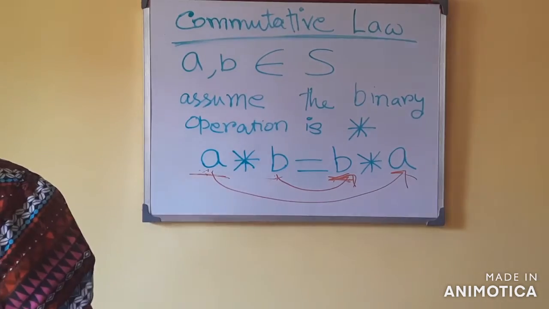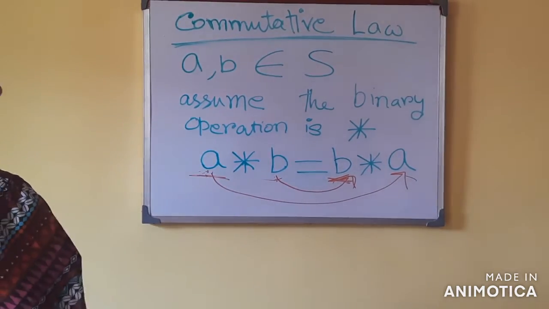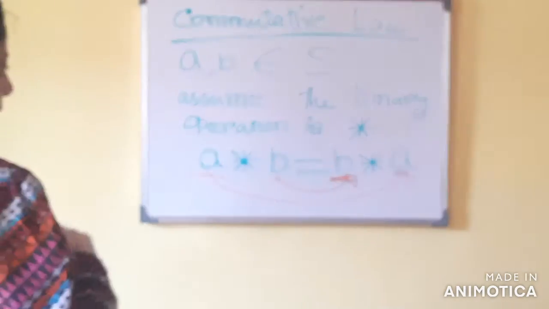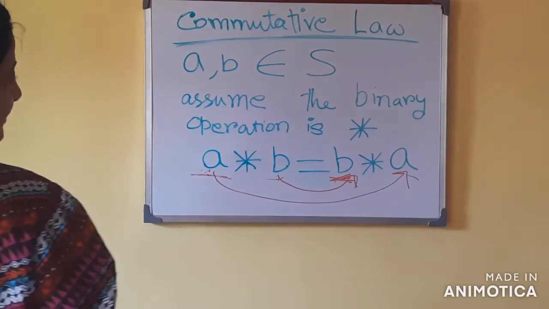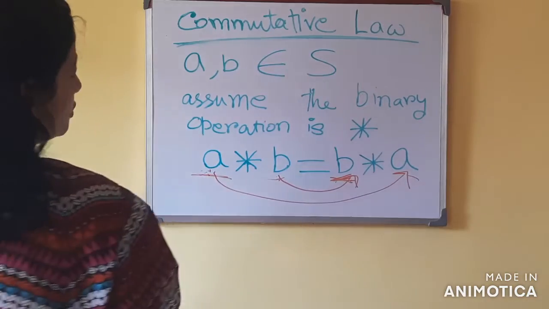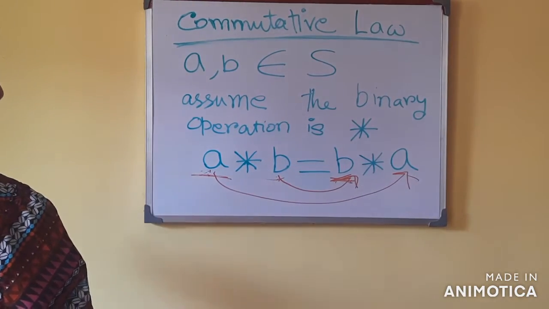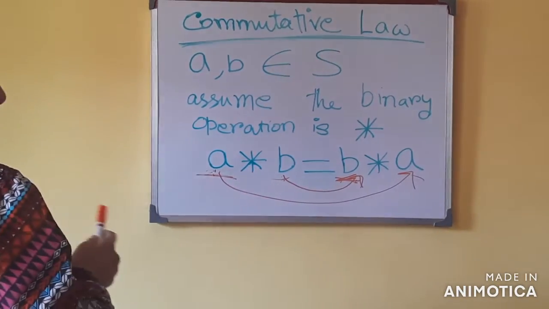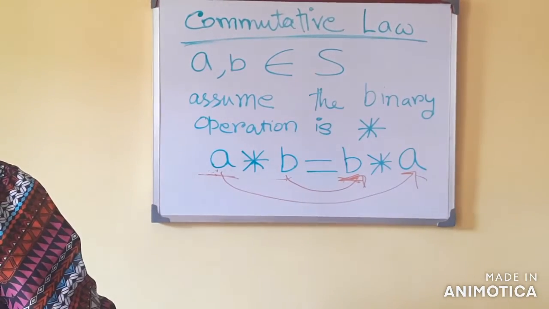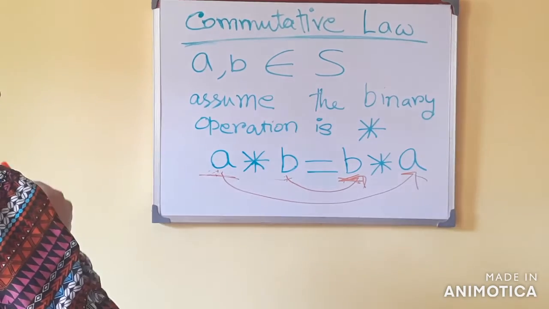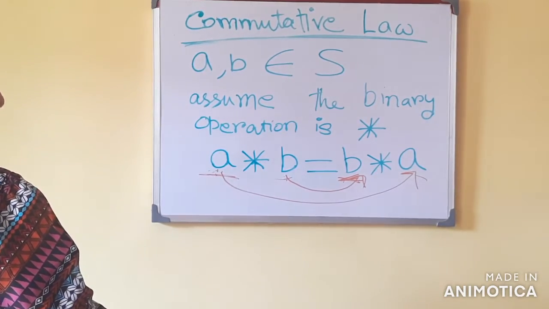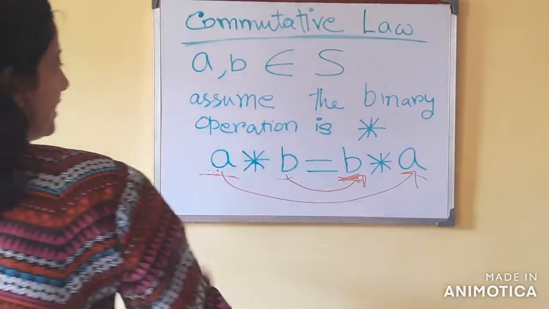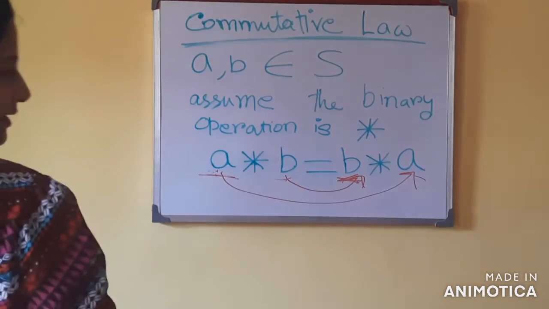So two things are needed for this commutative law. Number one, at least two elements are required, and both elements should be in the same set. Secondly, on both sides the elements will not be in the same position, they will shift and change their position. Now with an example we will make our idea clearer.